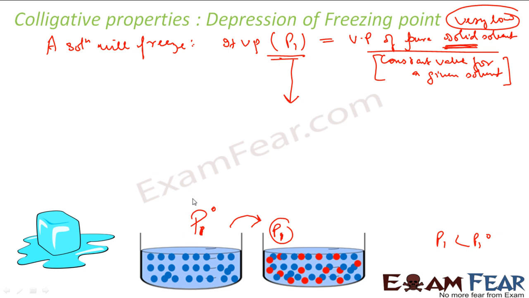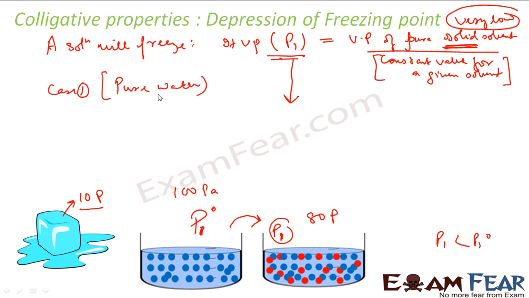So for example, let's suppose this pressure was 100 Pascal. Now this became, let's suppose, 80 Pascal. And vapor pressure of pure solid is, let's suppose, 10 Pascal. So in case 1, where I am having pure water or pure solvent, we need to convert 100 Pascal to 10 Pascal.